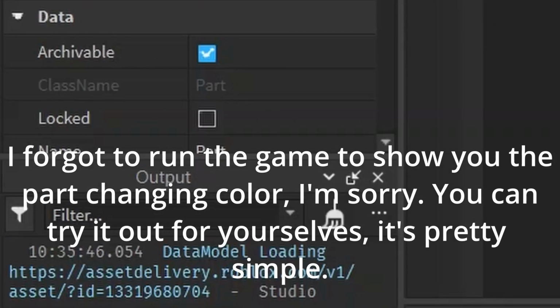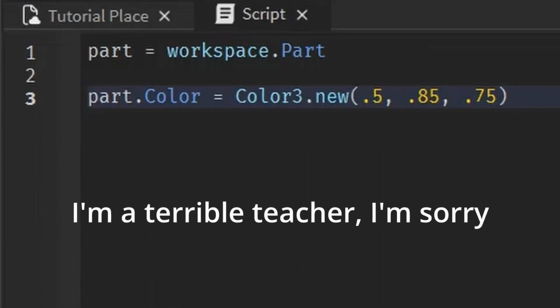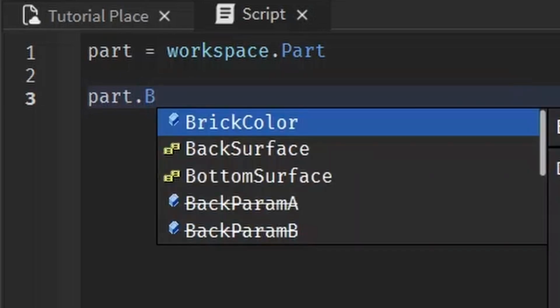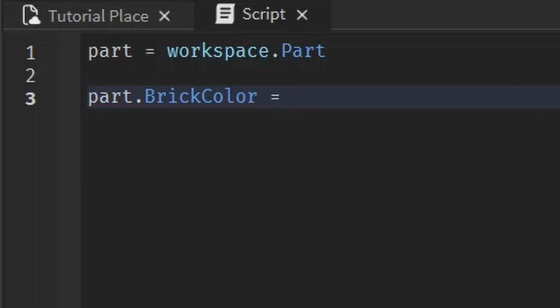There are ways to change all these properties, unless they're read-only like this one, which are grayed out, which I told you before. But as I went over in our properties video, you can either change the color through the color or the brick color. And you can also just change the brick color instead of the color using a script too. To do this, you write part.brickColor equals BrickColor.new, and then you write parentheses.